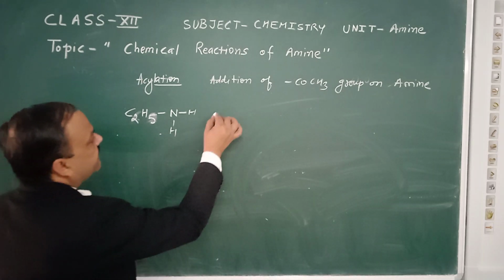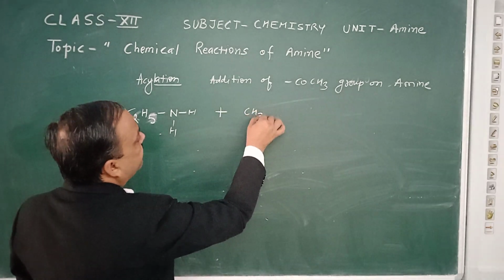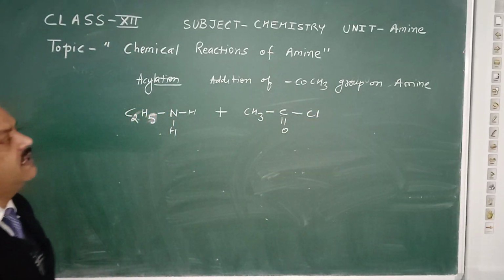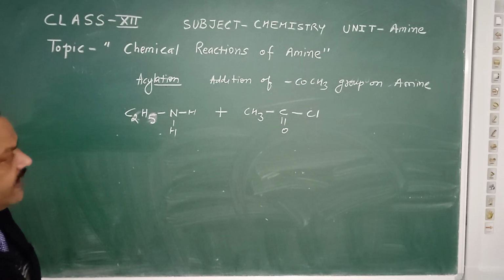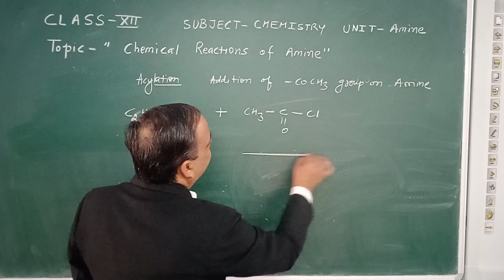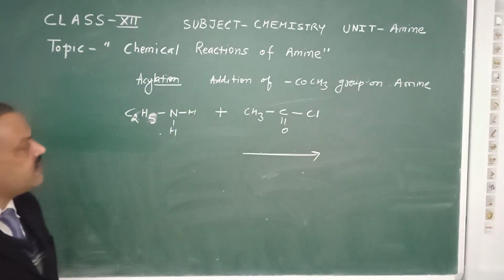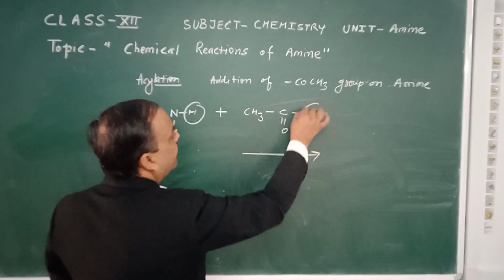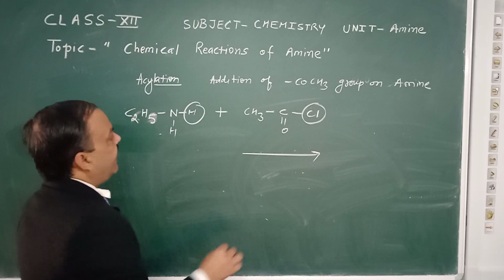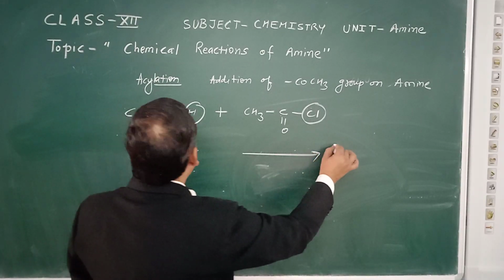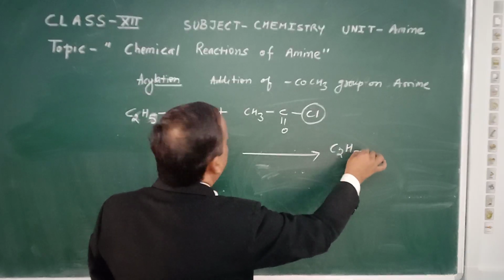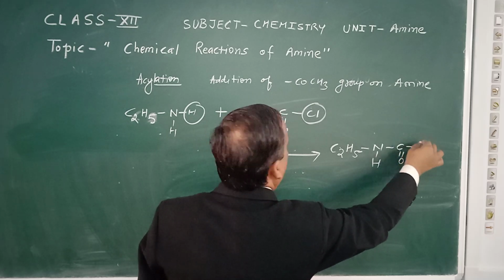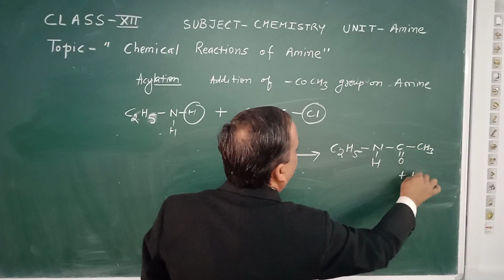When we react the ethylamine with CH3COCl, this is acetyl chloride or acyl chloride, the chloride of acetic acid, hydrogen is liberated from this and chlorine is liberated from this, and we get the products C2H5NHCOCH3 plus HCl.